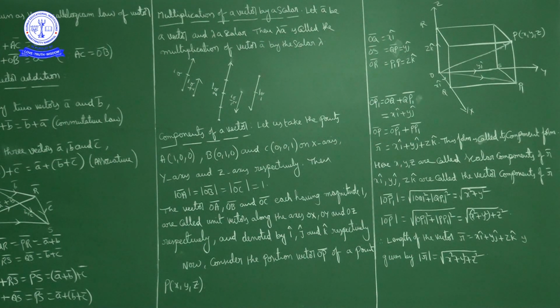Okay, that is what is written here. The vectors OA bar, OB bar, OC bar, each having magnitude 1, are called unit vectors along the axes OX, OY and OZ respectively, and are denoted by i cap, j cap and k cap. So i cap is a unit vector along the x axis, j cap is a unit vector along the y axis and k cap is a unit vector along the z axis.